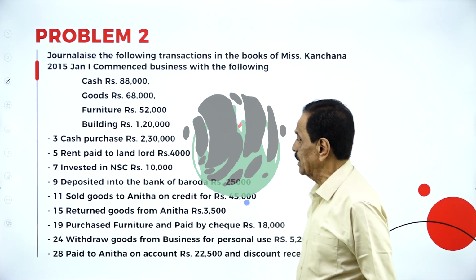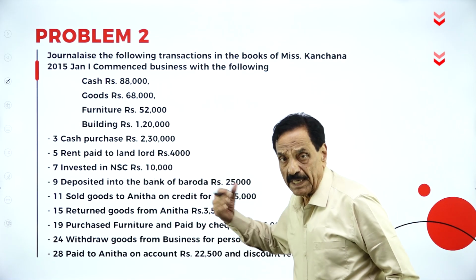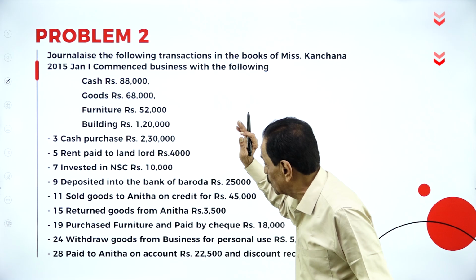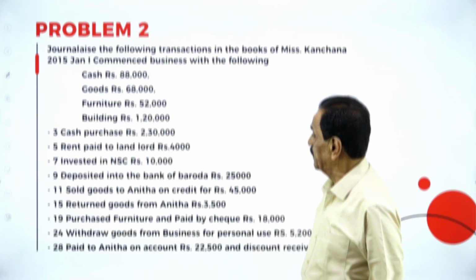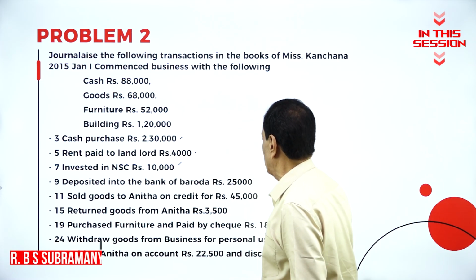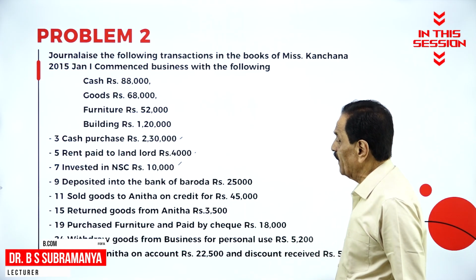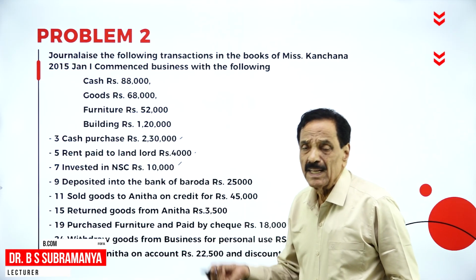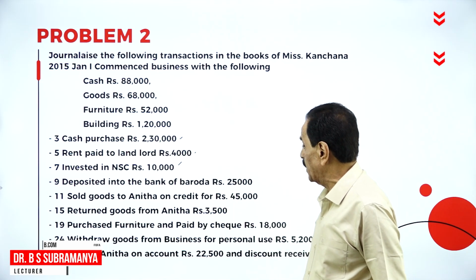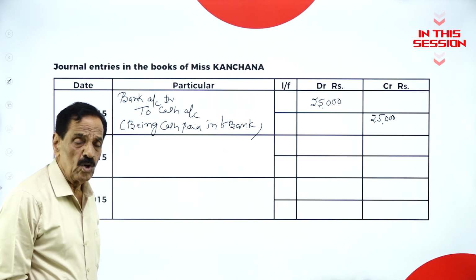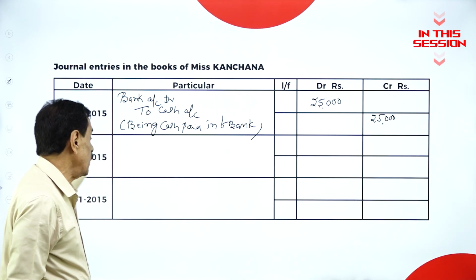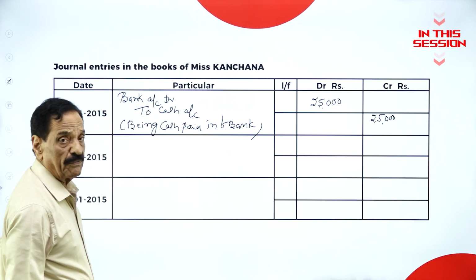Cash purchases. We purchase the goods and pay the cash. What is going out? Cash is going out. Goods is coming to the extent of 2,30,000. Deposited into the Bank of Baroda 25,000. We put the money in the bank to the extent of 25,000. Who is the receiver? Bank. What is going out? Cash. We put the money into bank account. Who is the receiver? Banker. What is going out from you? 25,000.